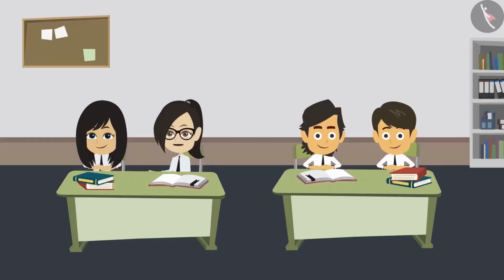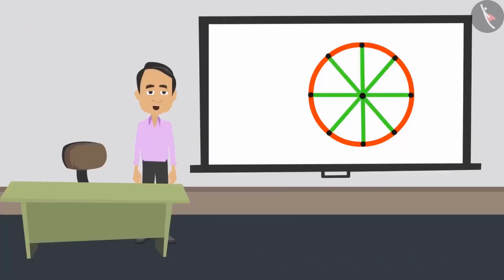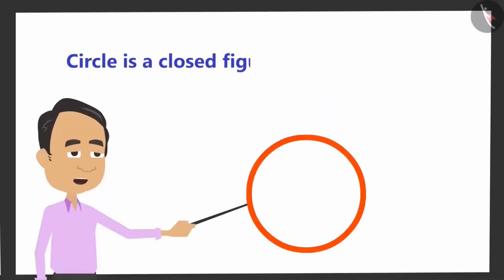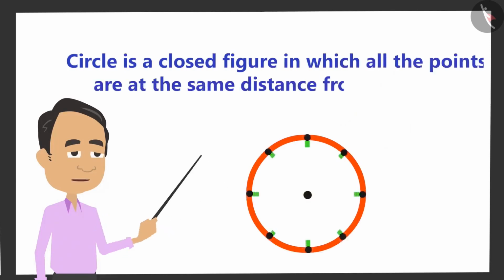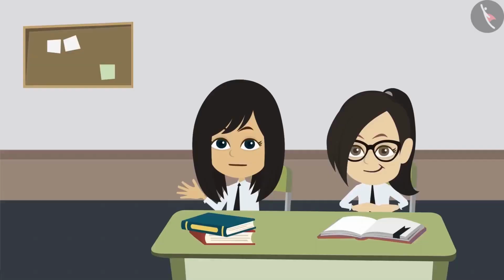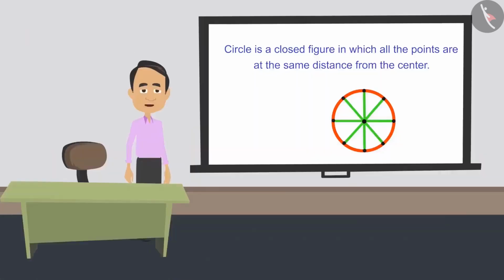Okay, sir. We understood these things about a circle. But what is the definition of a circle? If you write properly what you have understood, you will get the definition of a circle. Look, circle is a closed figure in which all the points located in it are at equal distance from the center. Sir, now we know the definition of circle, but we have not learned how to measure it. As soon as I tell you the properties of a circle, you will learn about measuring it.